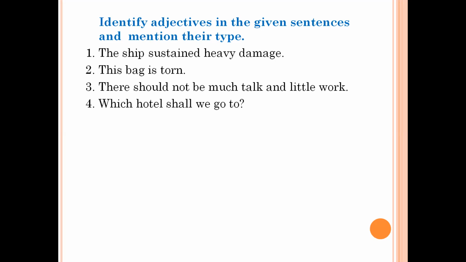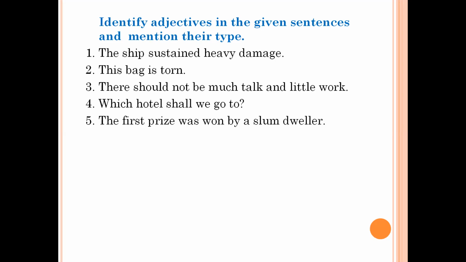Which hotel shall we go to? Here, which is an interrogative adjective. The first prize was won by a slum dweller. In this sentence, first is an adjective. And when we talk about first, it is talking about the position of the rank.